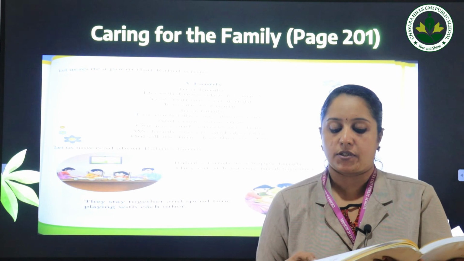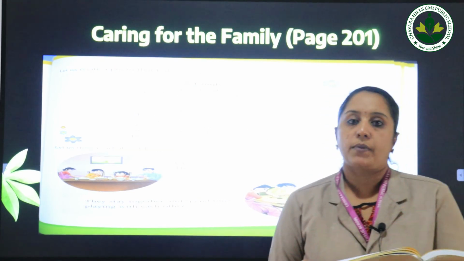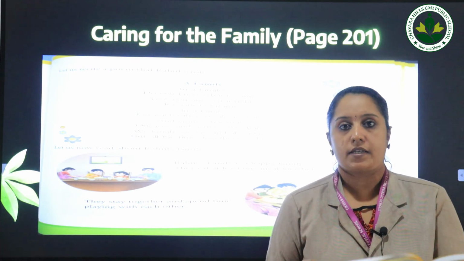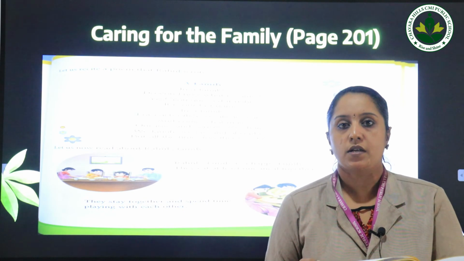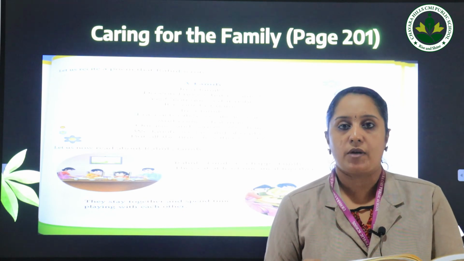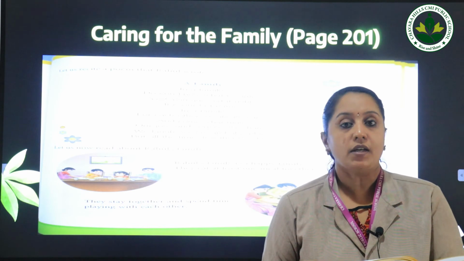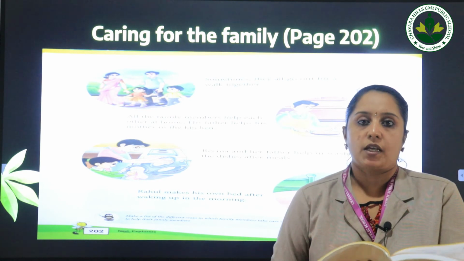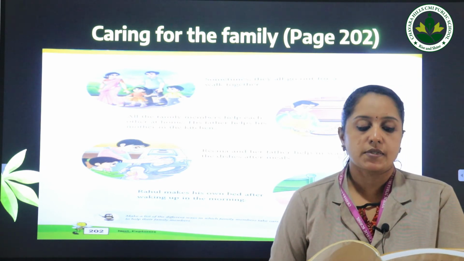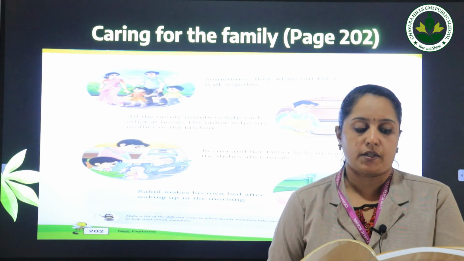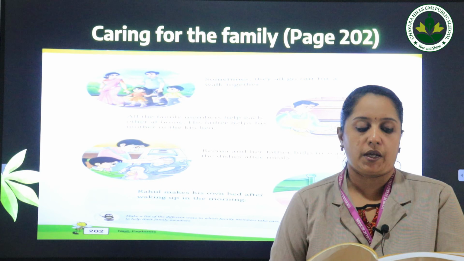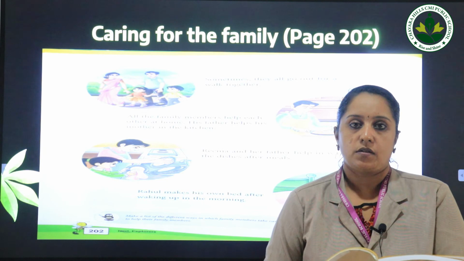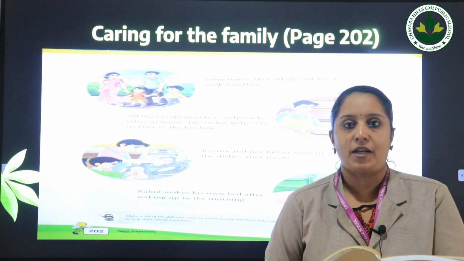You can see in the second picture that they are playing caroms. What game are they playing? They are playing caroms. So we can play chess, caroms, monopoly. So many games are there. So different games we can play with our family members and we can enjoy during our leisure time. Now let's go to the next page, page 202. We are speaking about Rahul's family. So sometimes they all go out for a walk together. In the picture you can see that Rahul's parents, he and his sister, they are going for a walk together. So we also can go for walks with our family members.